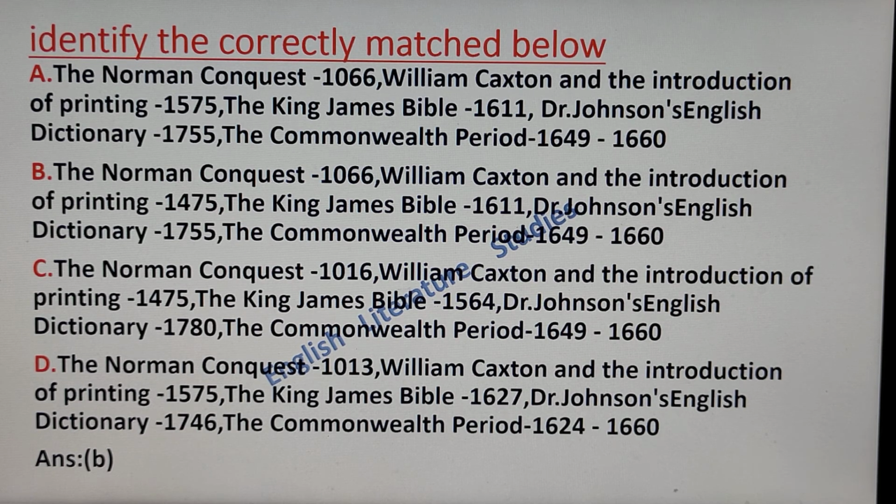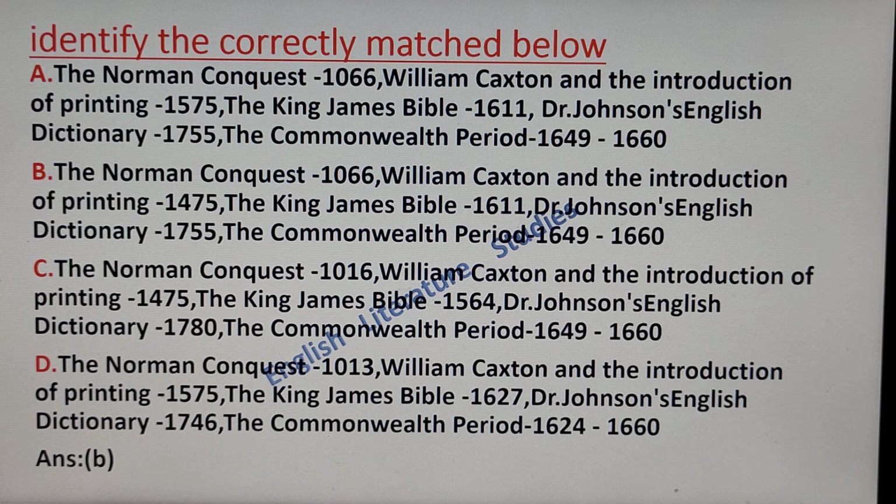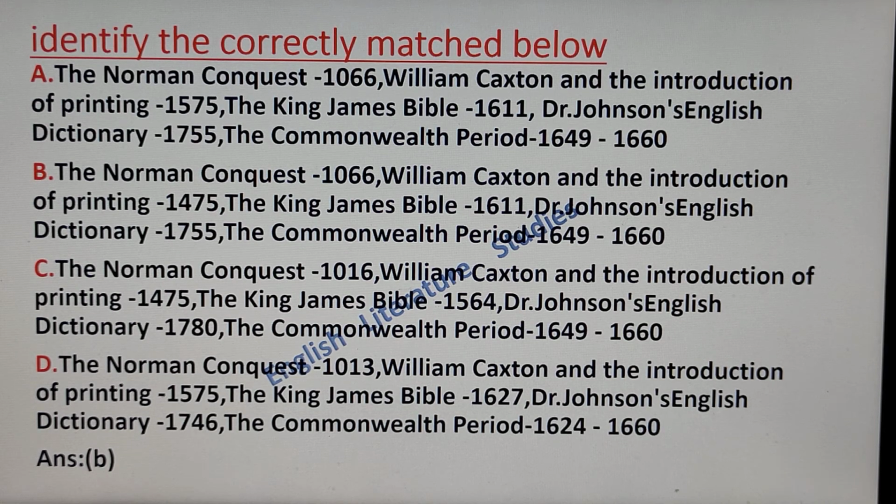In option C, the Norman Conquest date is different, then William Caxton and the introduction of printing 1475, the King James Bible 1564, Dr. Johnson's English Dictionary 1780, the Commonwealth period again the date is same. And in option D, the Norman Conquest date is different, then William Caxton and the introduction of printing, the date is given 1575 as in option A. Then King James Bible 1627, Dr. Johnson's English Dictionary 1746, and the Commonwealth period 1624 to 1660.